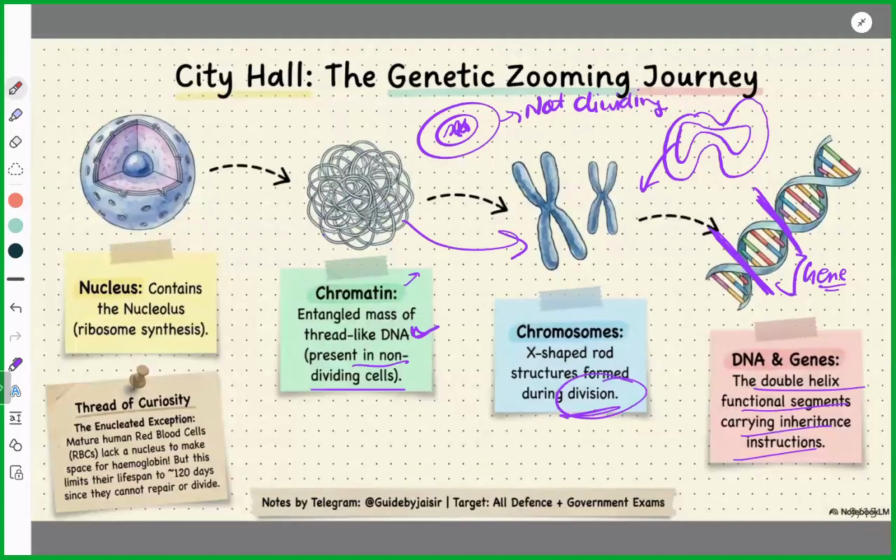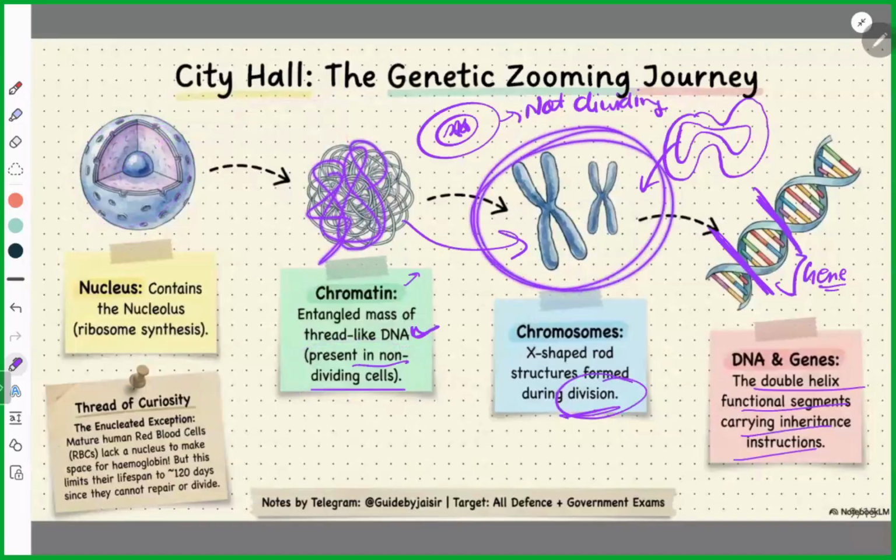Chromatin material is a coiled form of our chromosomes. In simple terms, it is a coiling of DNA. This nucleus contains chromatin material. Remember this thing: the nucleus contains chromatin material when the cell is not dividing, in normal conditions. But when the cell starts dividing, these chromatin materials start taking the shape of chromosomes. These chromosomes contain DNA. This DNA contains genes.